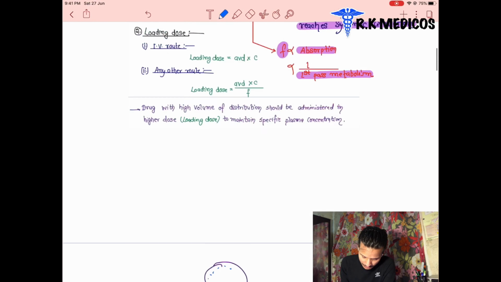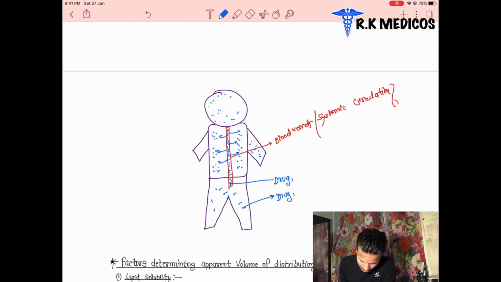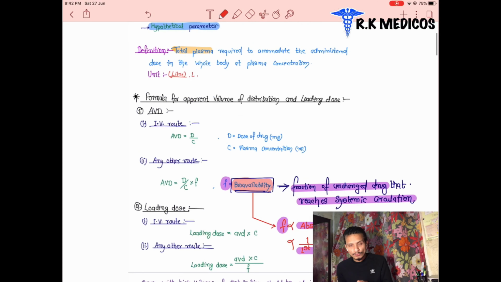We can again see here. Suppose that here is the liver of the patient, and we are going to measure what amount of the drug is present inside the liver. So for this purpose we use a hypothetical parameter. What is the hypothetical parameter? It is the apparent volume of distribution.